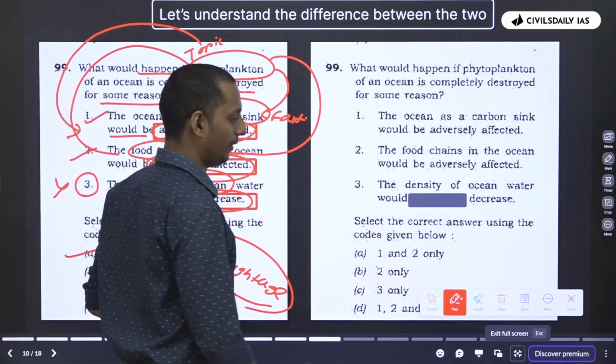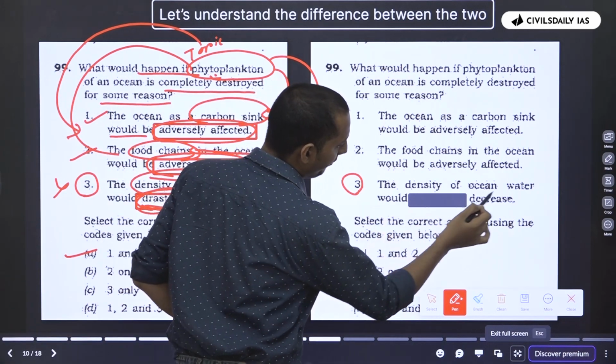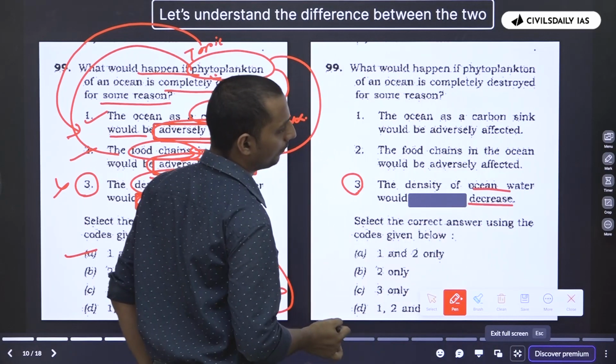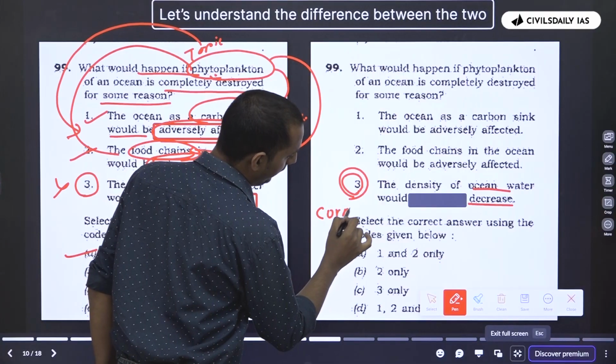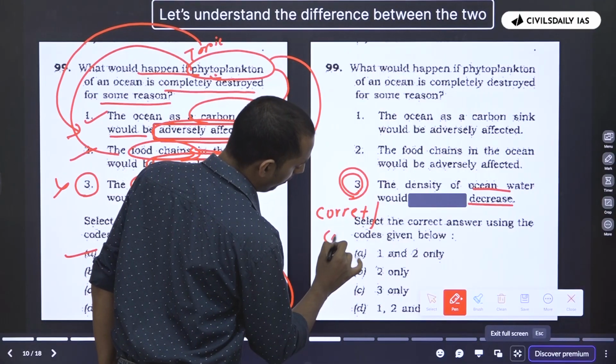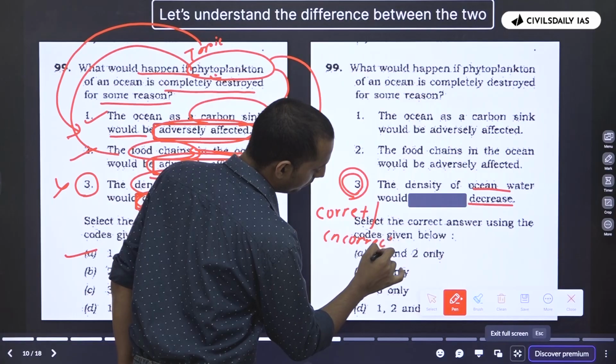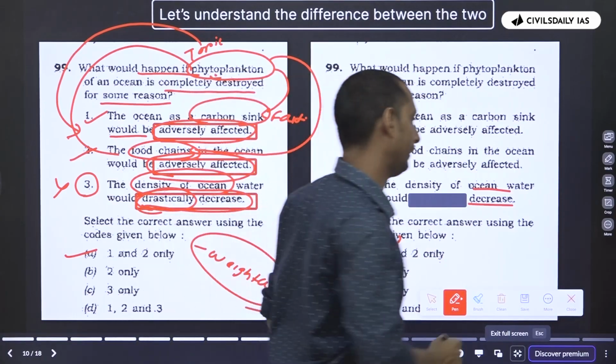Now, what if I ask you, "the density of the ocean water would decrease"? Now, what about this statement here? If I remove the word "drastically", is this statement correct or incorrect? Then it would be correct, right?